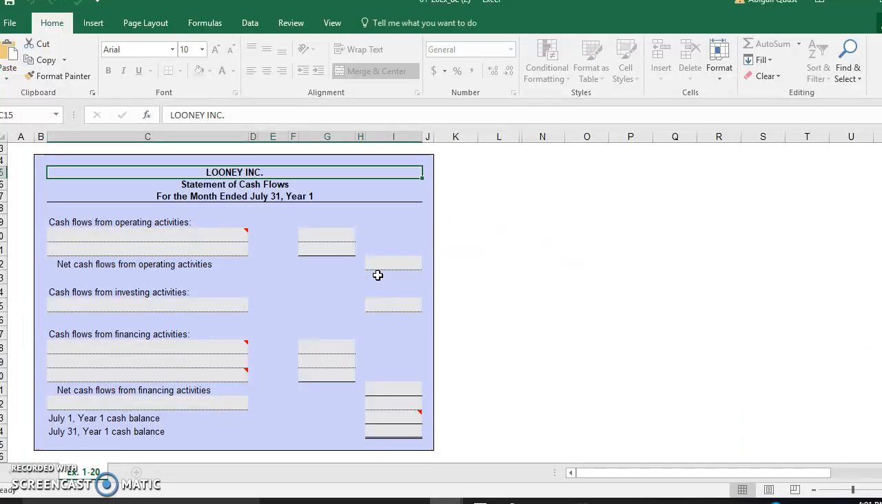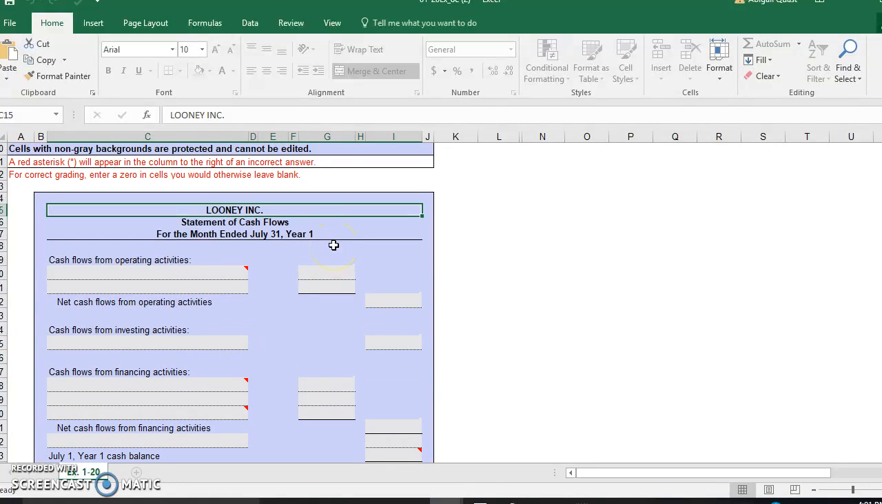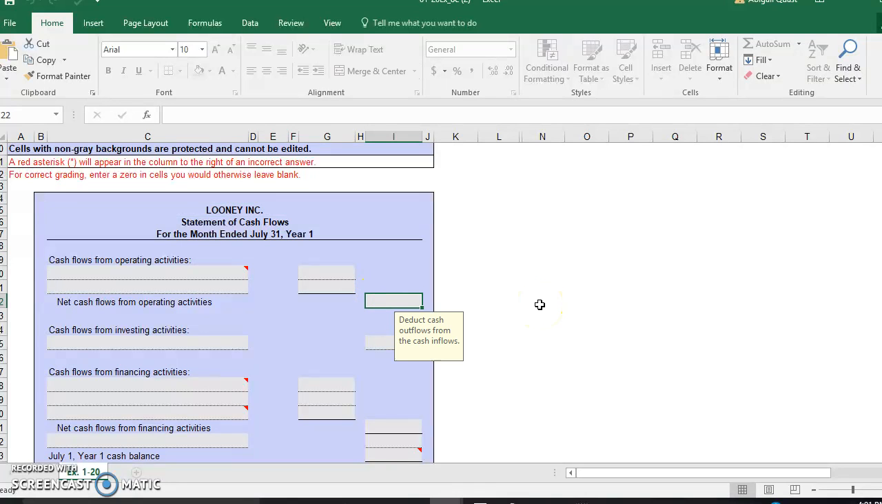So you've got to go through and break it up into these three separate categories: operating activities, investing activities, and financing activities. One of the things that are really nice about these templates, you can see right here in bright red lettering, a red asterisk will appear in the column to the right of an incorrect answer. For correct grading, I'm going to have to give you a 0 if you don't answer what you're supposed to. So let's go in here and let's look.